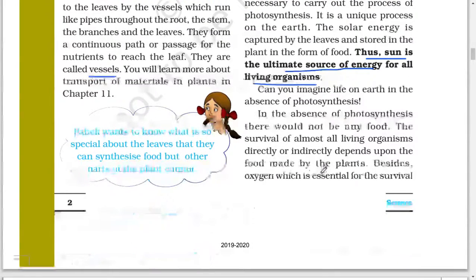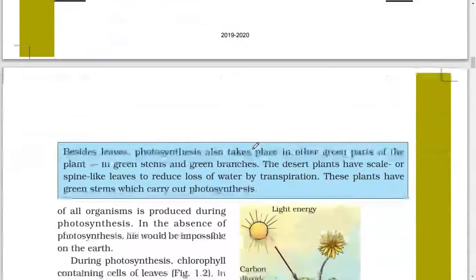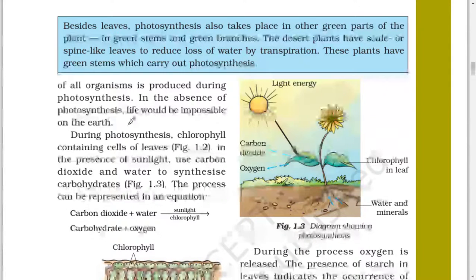Can you imagine life on earth in the absence of photosynthesis? In the absence of photosynthesis, there would not be any food. The survival of almost all living organisms, directly or indirectly, depends upon the food made by the plants. Besides, oxygen, which is essential for the survival of all organisms, is produced during photosynthesis. In the absence of photosynthesis, life would be impossible on the earth.